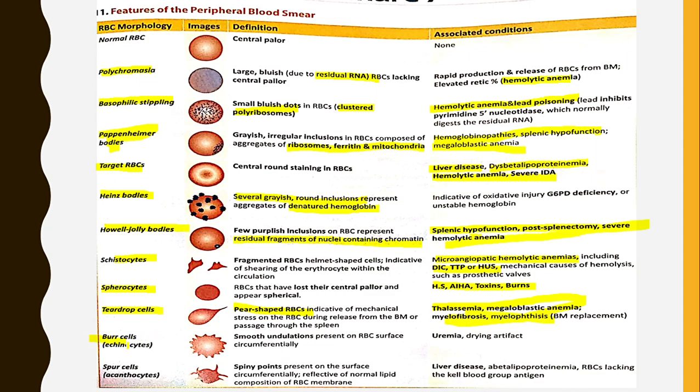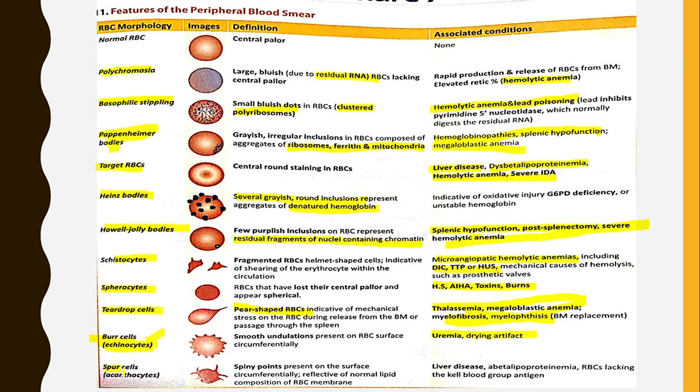Then coming to Burr cells, which are also known as echinocytes. This name echinocytes is very important. There are smooth undulations present on the RBC surface circumferentially. They are associated with uremia and drying artifact.